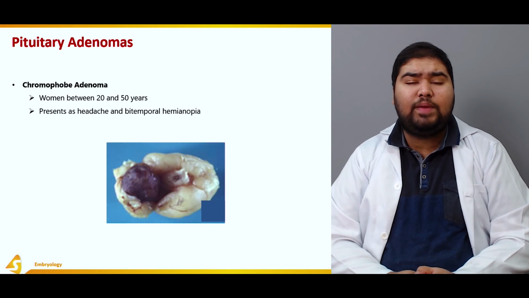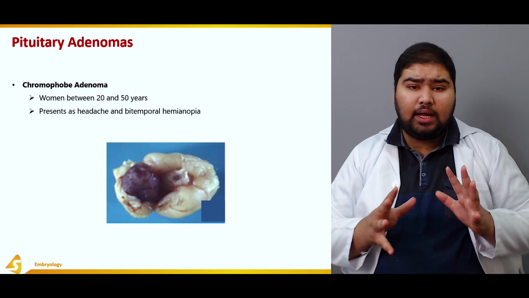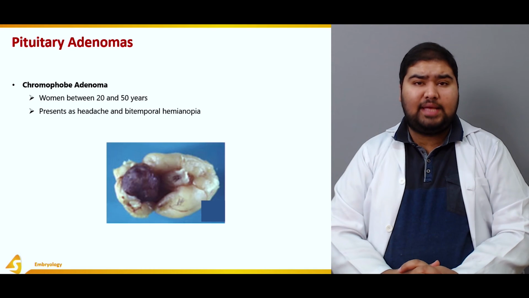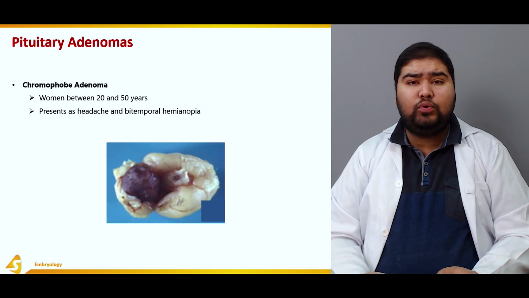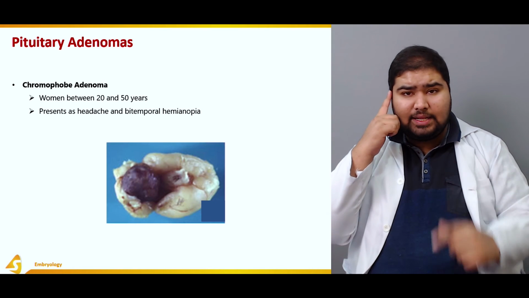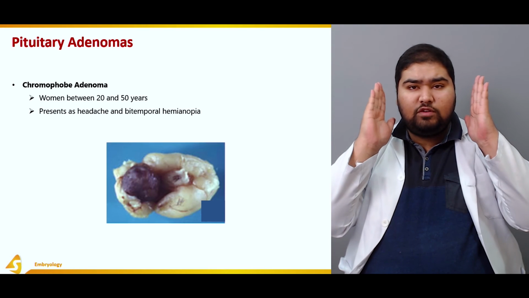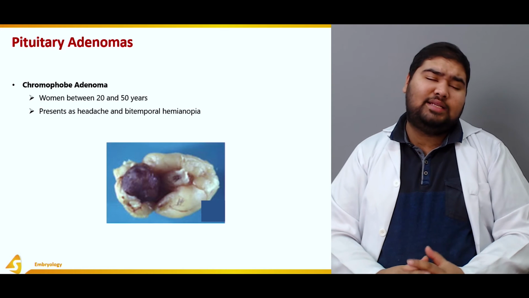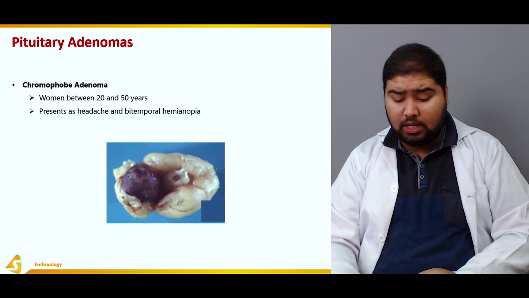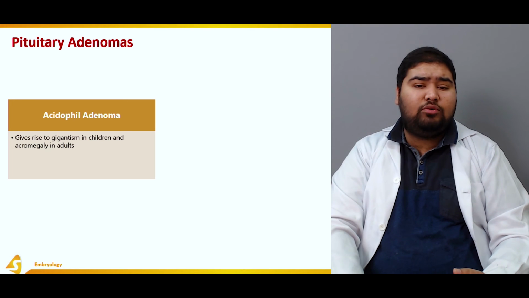Hemianopia is half vision or absence of half vision. So in chromophobe adenoma, there's headache in the patient and there is loss of vision on the temporal side. This is the temporal side towards the temple. So there's bitemporal loss of vision on both the temporal sides, and this is known as bitemporal hemianopia.